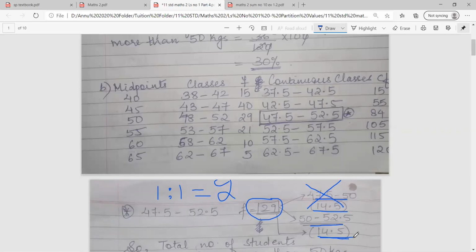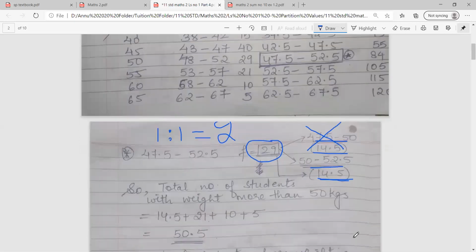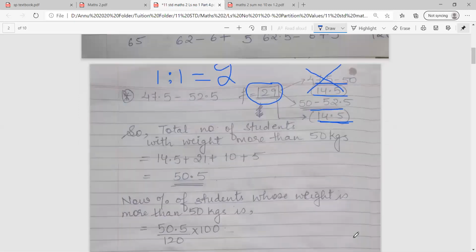So if you all have not followed, please pause the video and rewind 2-3 times and try to listen by concentrating. I hope you will understand it very clearly. Okay. So now total number of students with weight more than 50 में already we had 21, 10 and 5. उसमें और extra students जुड़ गए, that is 14.5. So 14.5 और जुड़ के became 50.5.